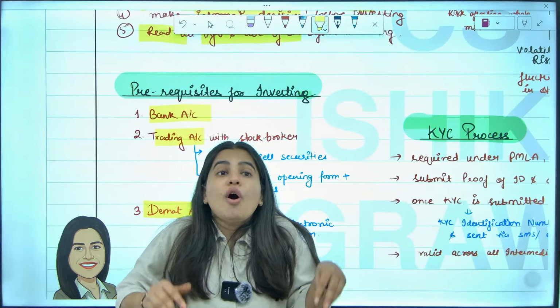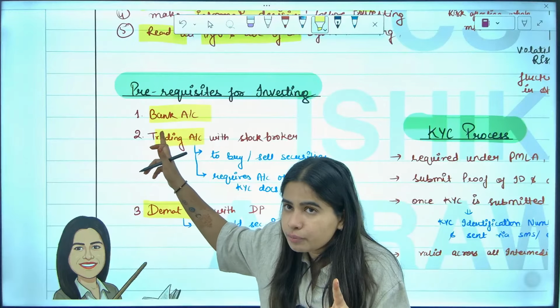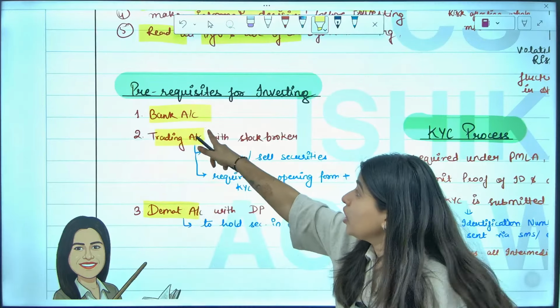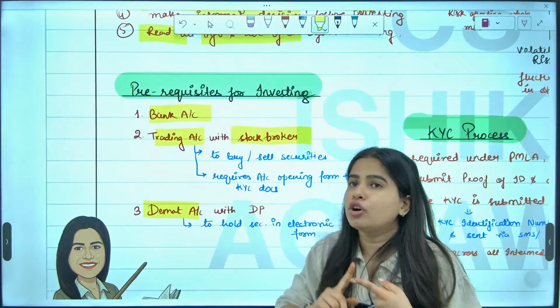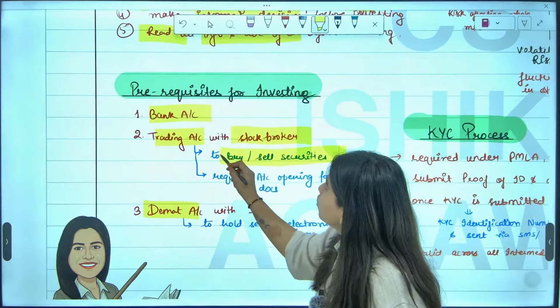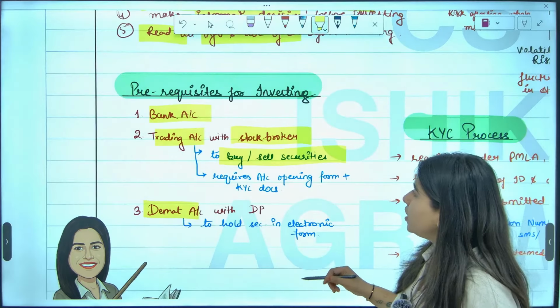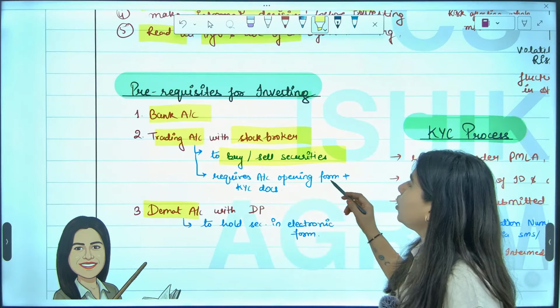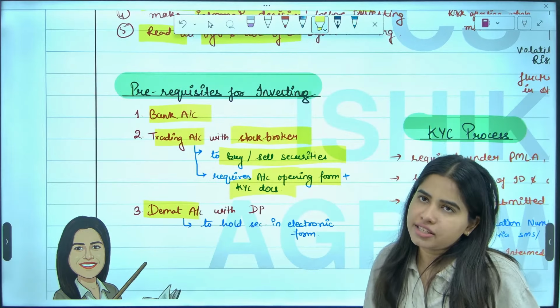So if you want to purchase any share, you want to invest in stock market, make sure you have a bank account, because you need to transfer money. Make sure you have a trading account, because through trading account you open it with your stockbroker, for example Zerodha or Groww, and through this you buy or sell securities. Are we clear with this? To open your trading account, you need to submit account opening form, and you need to submit your KYC documents.